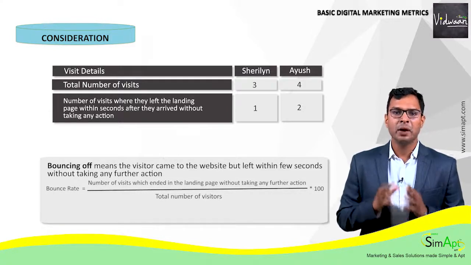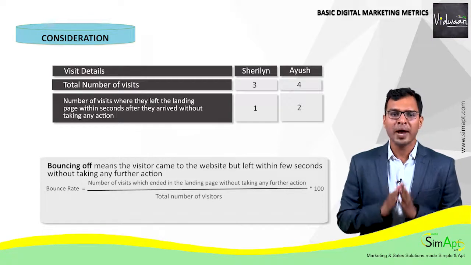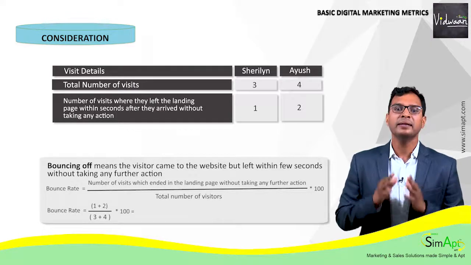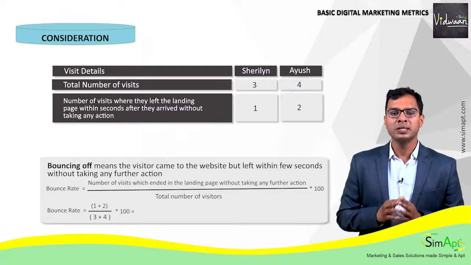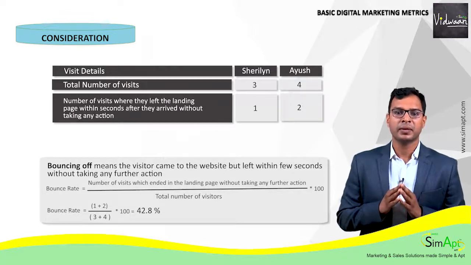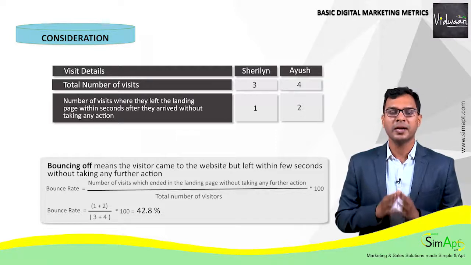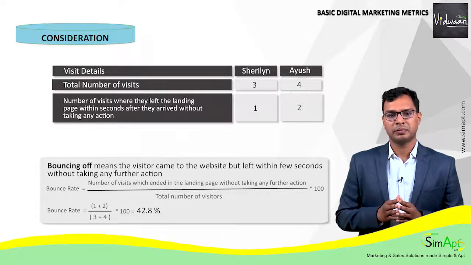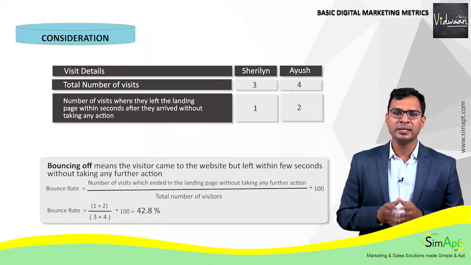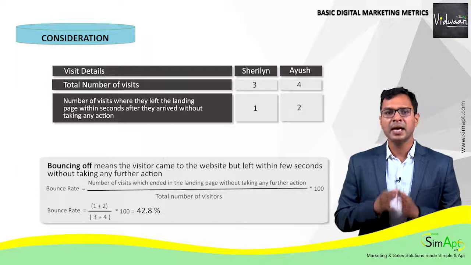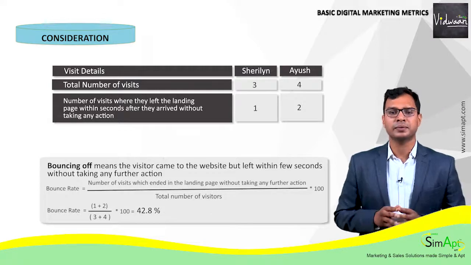So in this case, bounce rate is equal to (1 + 2) divided by (3 + 4), the entire thing multiplied by 100, which equals 42.8%. Hence, the bounce rate is 42.8%. It's obvious, the lower the bounce rate, the better it is for your website. We will study more details about the same when we study website and Google Analytics later in the course.